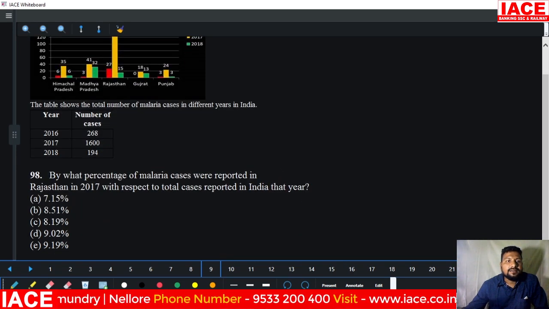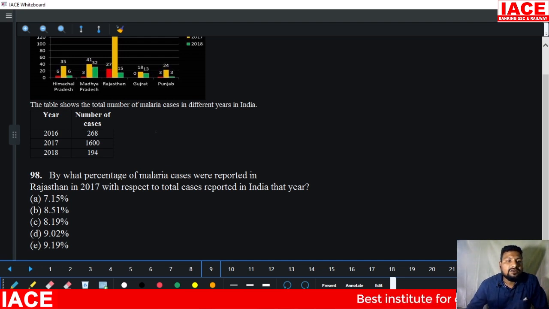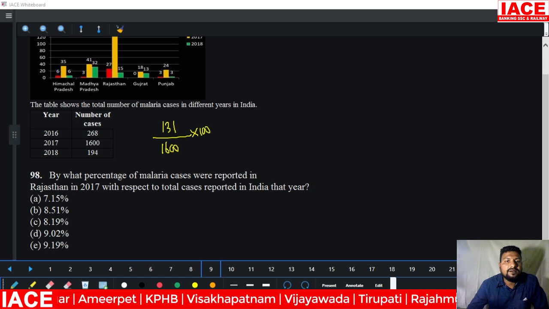Next. What percentage of malaria cases were reported in Rajasthan in 2017 with respect to total cases reported in India that year? In 2017, India was 1600 cases. In particular, malaria reported in Rajasthan in 2017 is 131. We need percentage, multiply with 100.